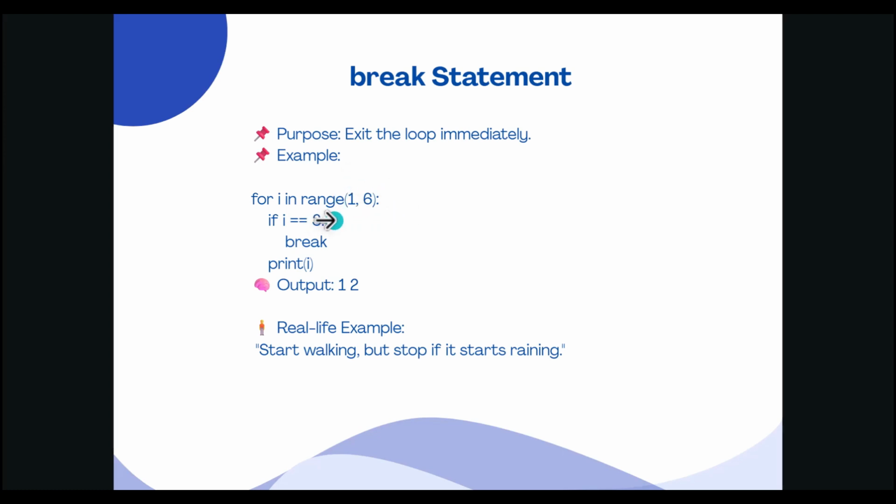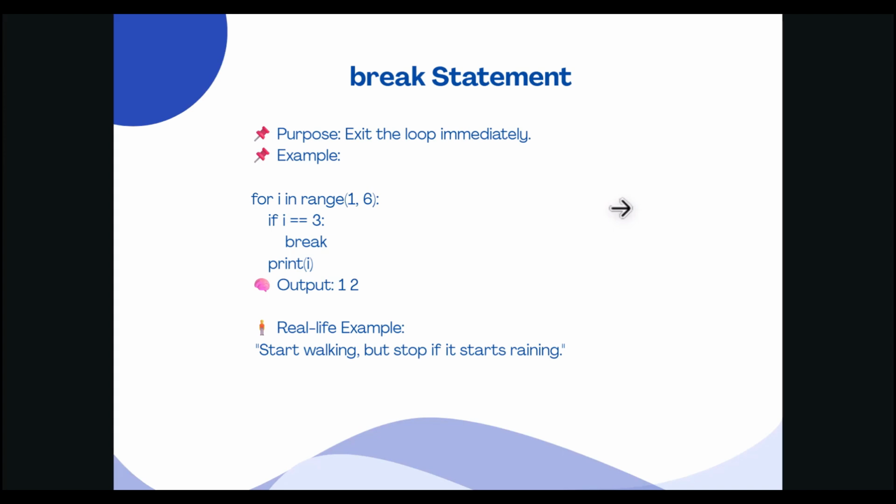For i in range 1 to 6, if i equals 3, break, and print i. So what will be the output for this? 1, 2. Here, what's happening? The loop starts from i equals 1, print it. i equals 2, print it. i equals 3, the condition is true, so break is triggered. The loop stops immediately. That's why the remaining numbers are not printed. Even though the loop was supposed to go up to 5, it exits at 3.